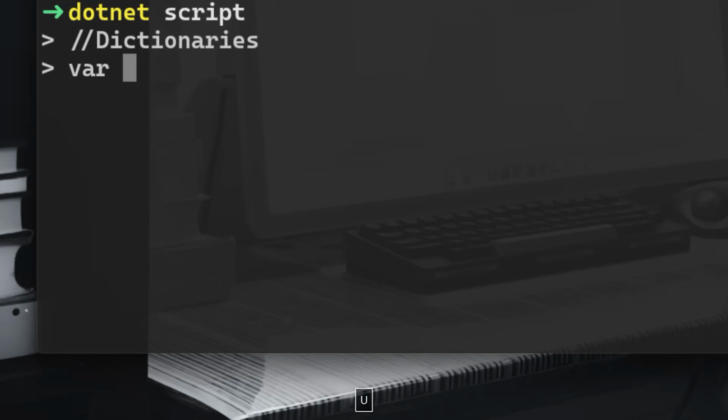Let's say that we want a user dictionary. He has a name, role, phone number, email, address, all of that. So we have a user that is equal to new, again, the keyword new, and that is used to instantiate an object, which is the user object from the Dictionary class.